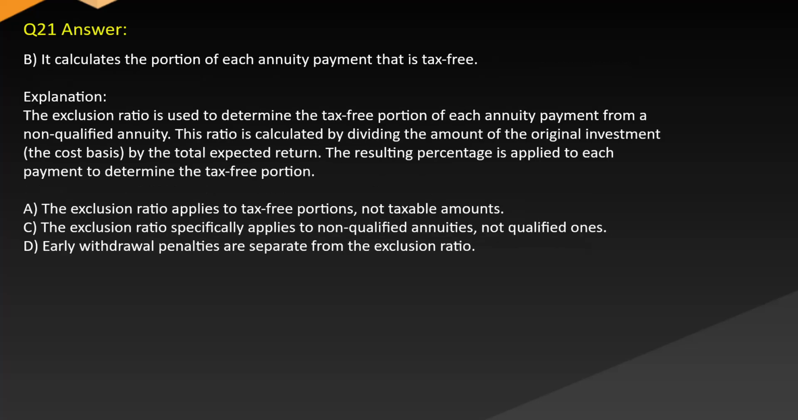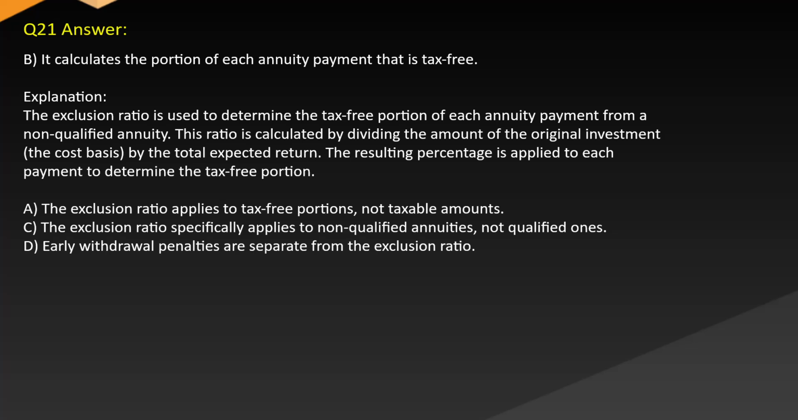Answer. B. It calculates the portion of each annuity payment that is tax-free. Explanation. The exclusion ratio is used to determine the tax-free portion of each annuity payment from a non-qualified annuity. This ratio is calculated by dividing the amount of the original investment, the cost basis, by the total expected return. The resulting percentage is applied to each payment to determine the tax-free portion.